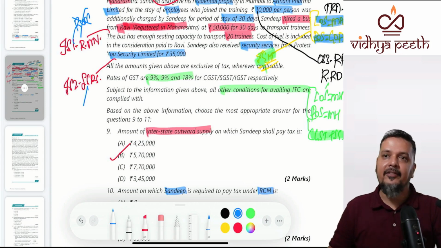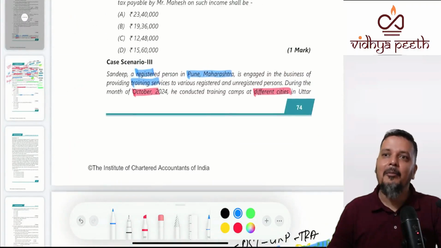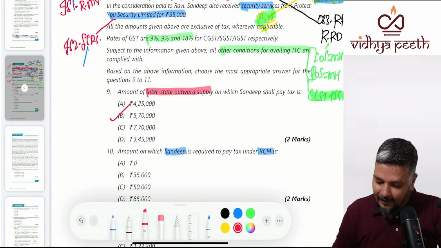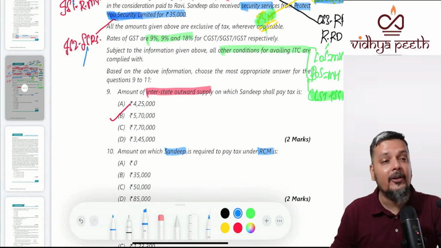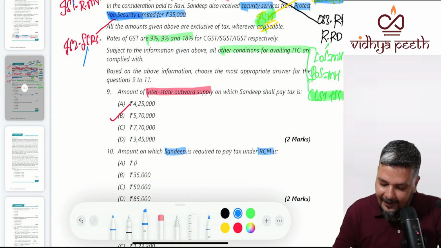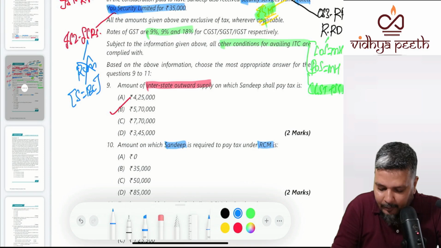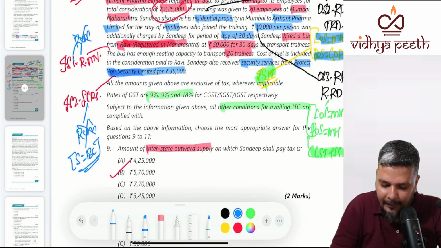Look at the question. Supplier is whom? Protect Services. Now this is also not covered by RCM. Why? Because the supplier is a body corporate.